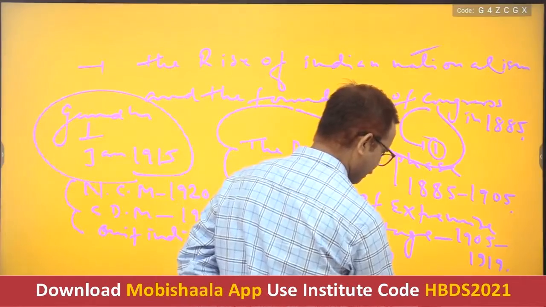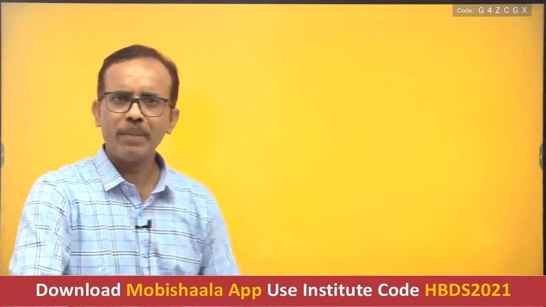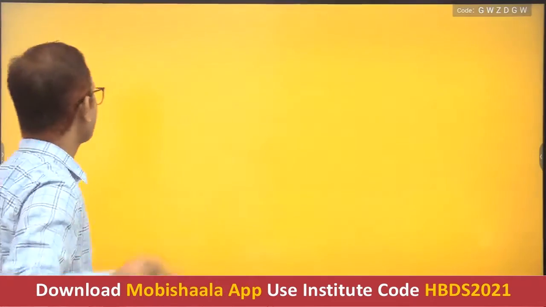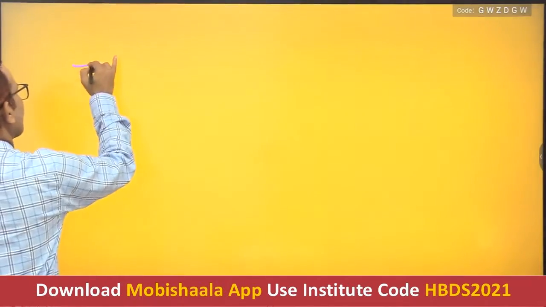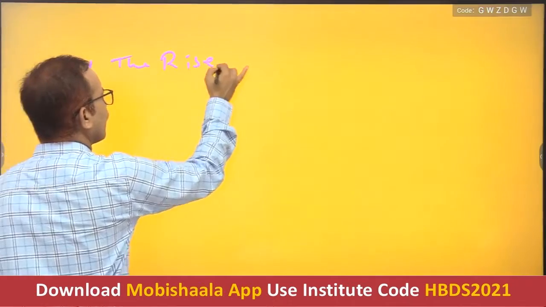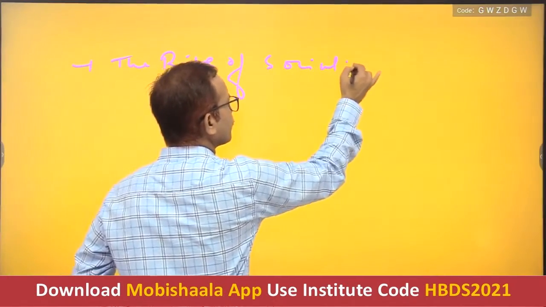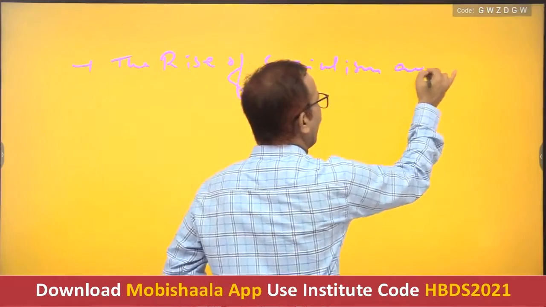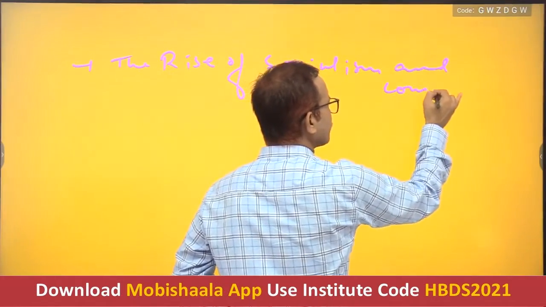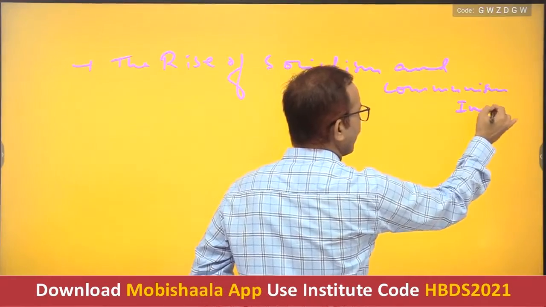Then after, we could also take some topics like the rise of socialism and communism in India.